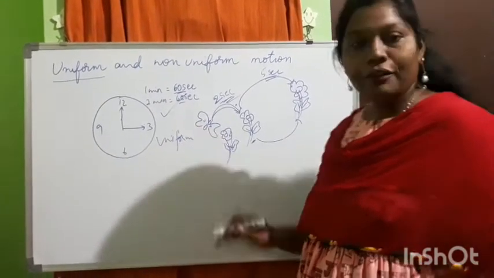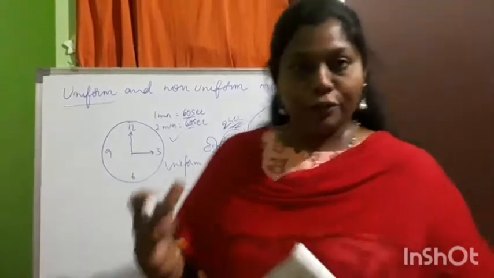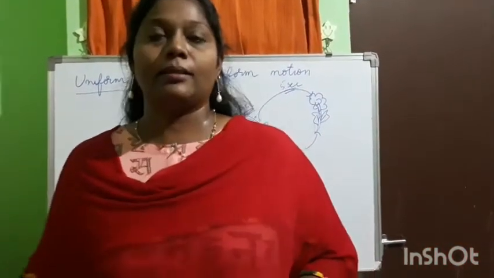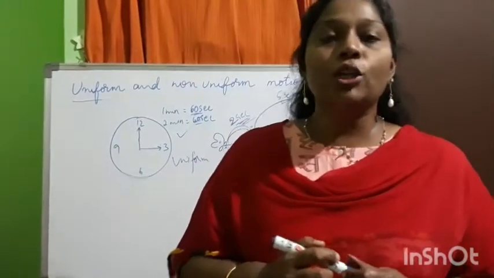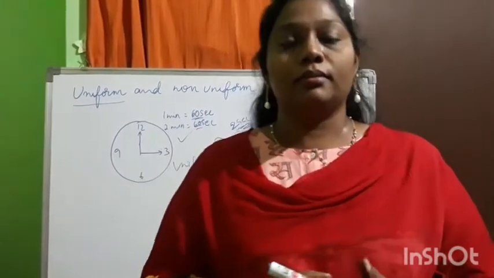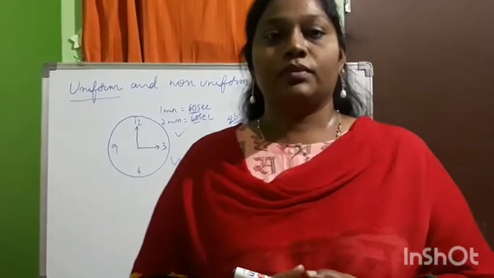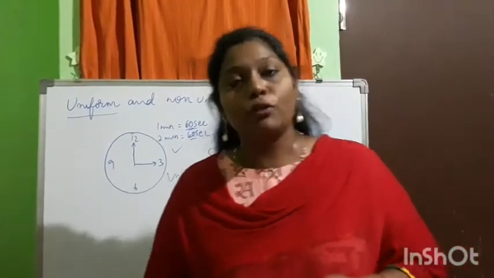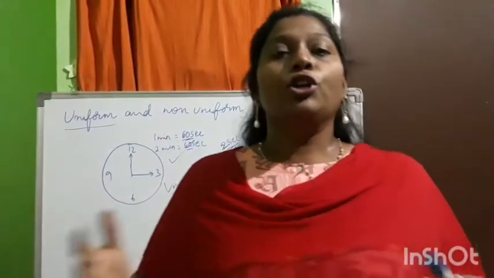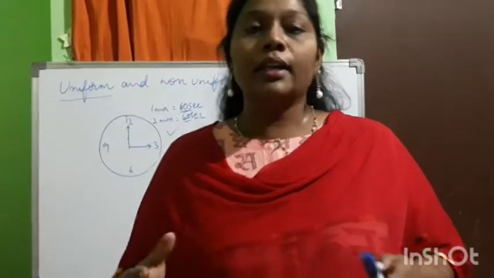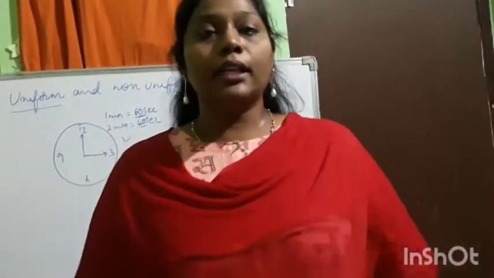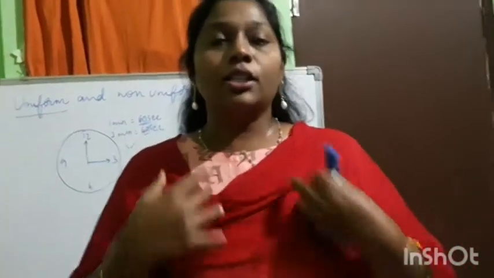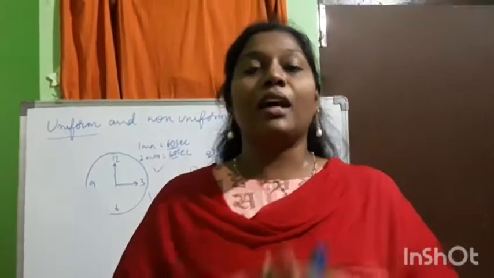I'll give you a best example so that you can understand what that is. Okay. See, when you were standing in the assembly at your school, all the weekdays, what kind of uniform do you wear? You will wear your regular uniform like shirt and pant, or shirt and skirt of the same color.